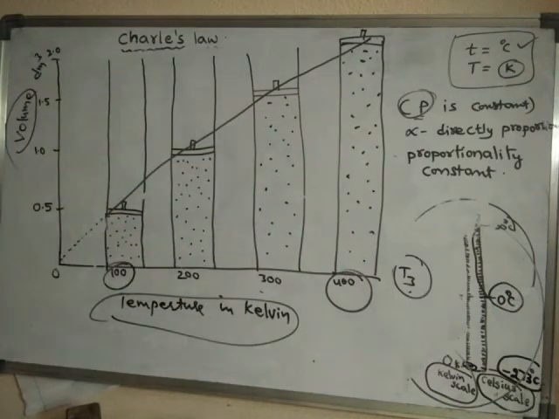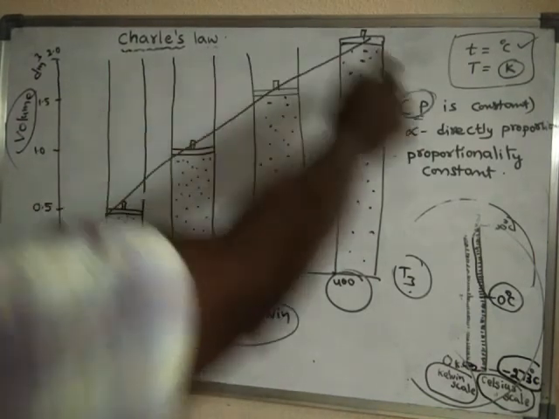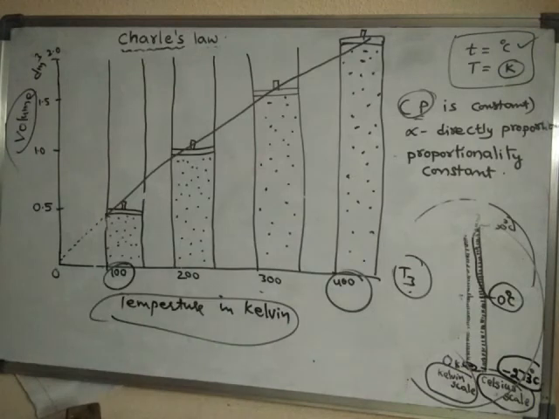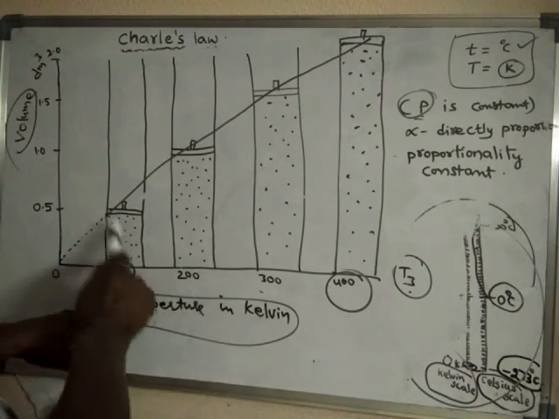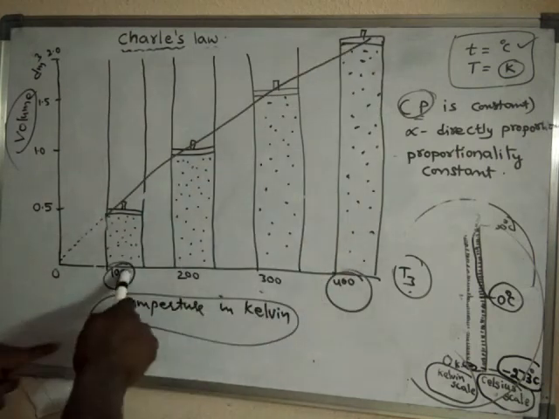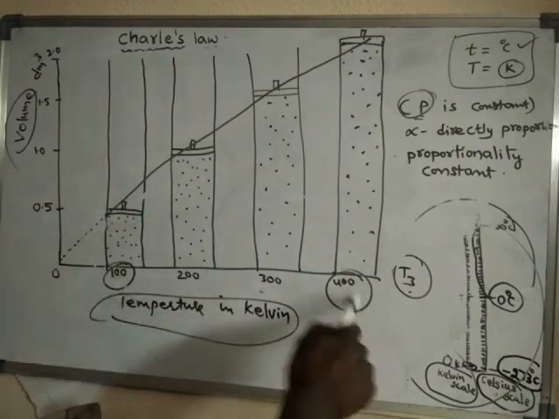So from this graph, it is understood that if the gas is initially at 100 Kelvin and the temperature is increased by 4 times, its volume increases 4 times.